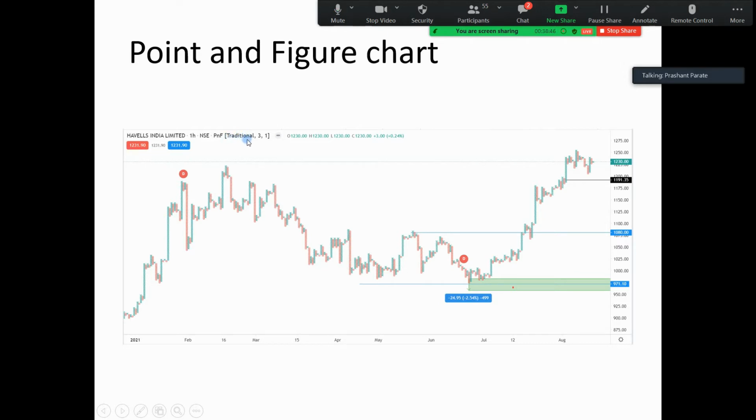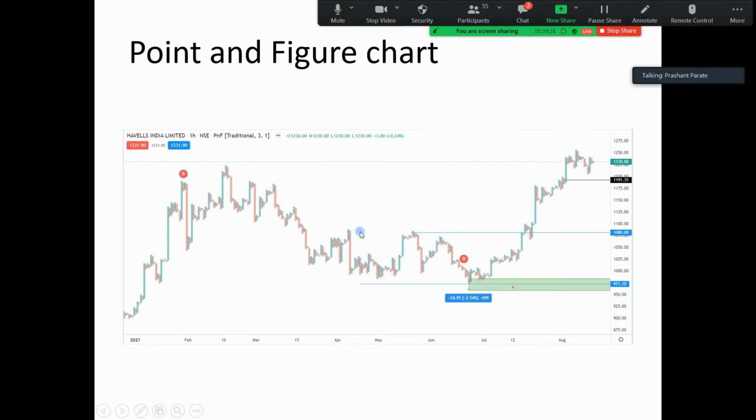Here we can see that there is 3 box reversal, 3 points and 1 box reversal. When a candle moves in that particular time period, this is 1 hour chart, so if the candle moves for more than 3 points in 1 hour, only then the next candle, next cross or O, is formed. It is a little bit tedious to understand how it is formed, but it is not required to know how it is formed. What is important is how to identify and project the targets.